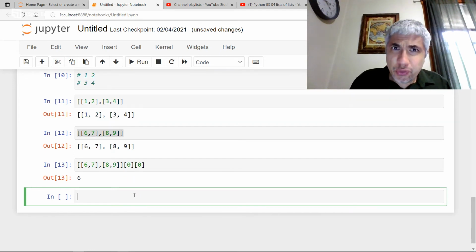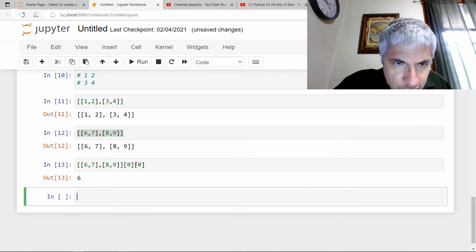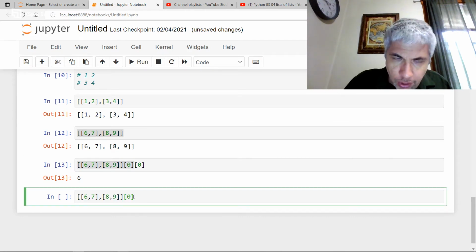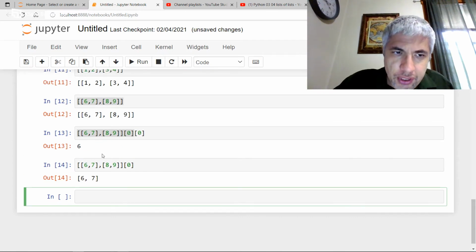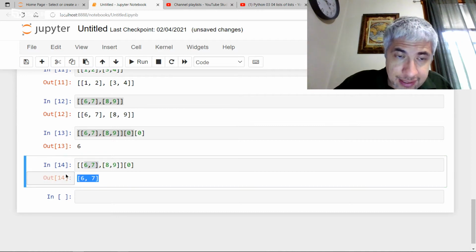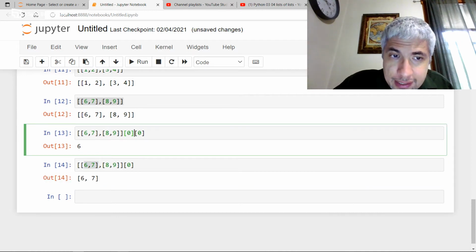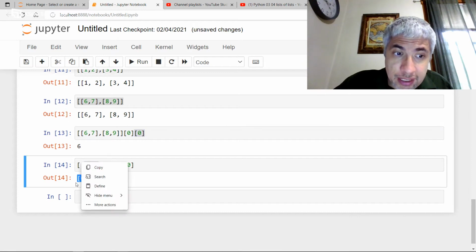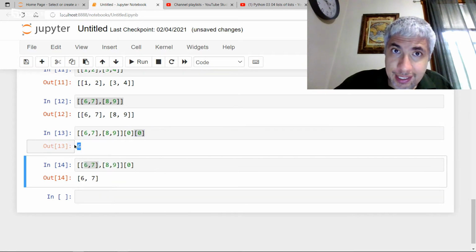So why is this working? Why am I having a double index? Well, think about what's happening here. If I just call the matrix with subscript 0, what do I get? Well, I'm going to get the first element of my list, right? Because the subscript 0 is saying, hey, grab this first element. This first element's a list. And then when I see this second index, Python's going to give me the 0th element of this list, which is 6, and that's why I get 6.